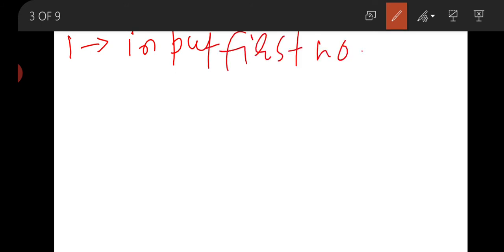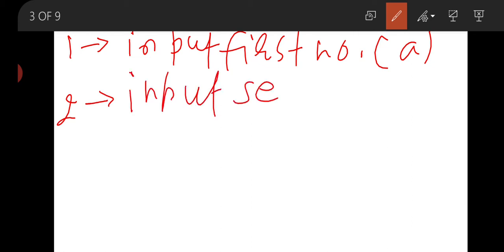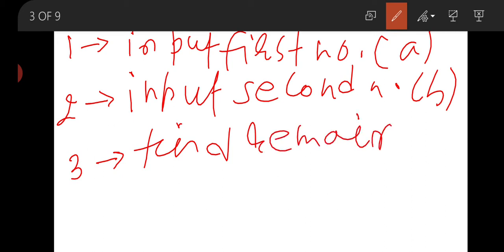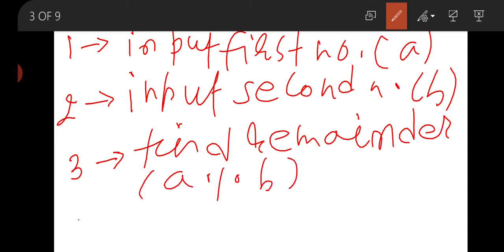Now take input first number, suppose that we have stored this value in A. In the second step, again input second number, say it is B. Now in the third step, we are going to divide or find the remainder of two numbers. Now find remainder like A modulus B.